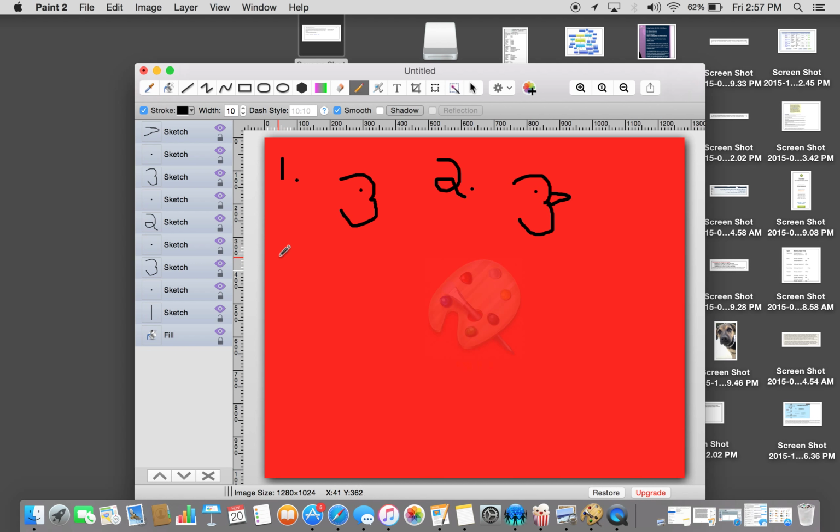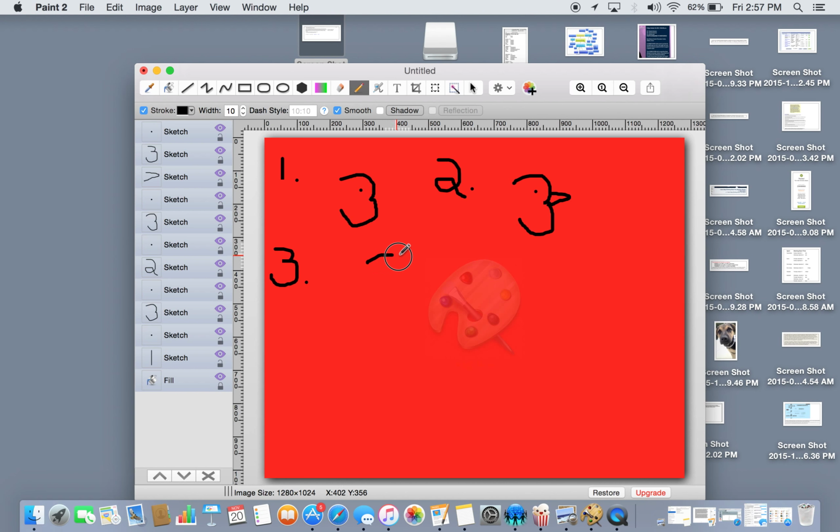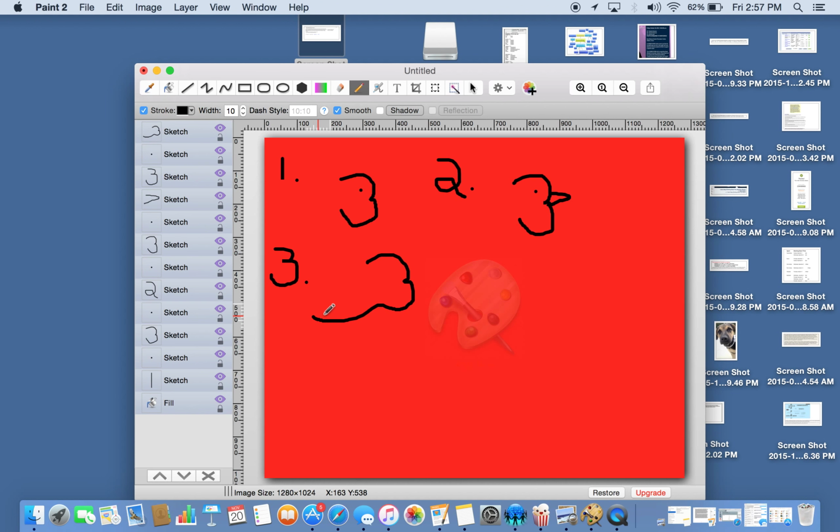Now let's do step 3. We're just going to add a little more to the neck. So I'm going to give myself a little more space. Just like so. Add in the eye. Let's make it a little bigger this time. Let's add that beak.